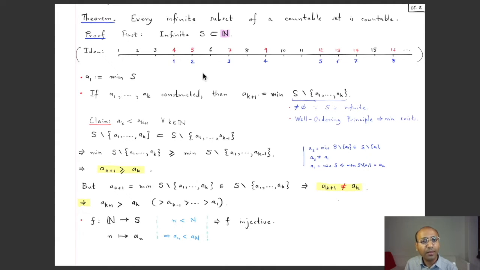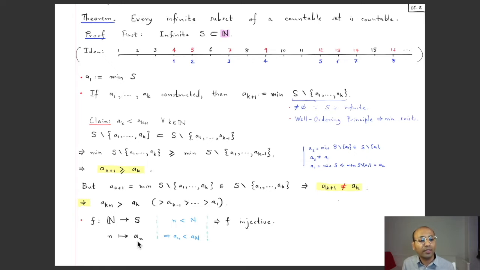That will be the first element. Then you remove 4 from this infinite set and look at the remaining red points, and the second element is taken as the minimum of that resulting set, which happens to be this 5. Then you remove 4 and 5 from this set and look at the remaining red points, and the third element will be the minimum of that, so that will be the 7. Then you remove 4, 5 and 7, and in the remaining set take the minimum, so that's 9, that will be the fourth one, and so on.